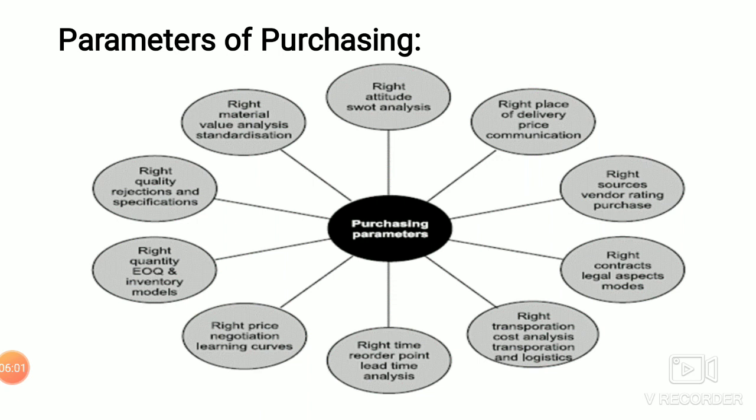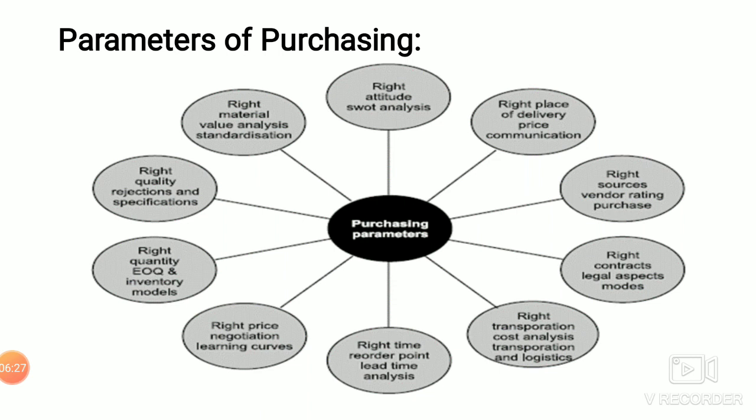Next one is we have to maintain proper lead time analysis. Once the procurement is done, when it comes to departure, we will check whether the quality is met or not. All these things should be done at the right time with a proper record point. Next one is right price negotiations, learning curves. Negotiation skill is most important in this purchasing parameter.